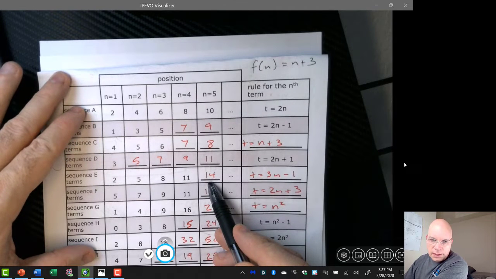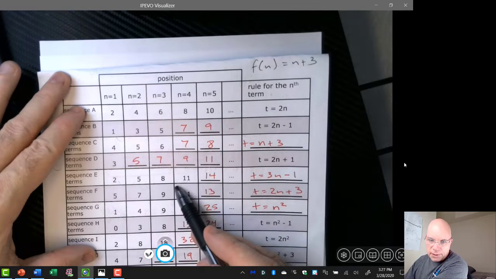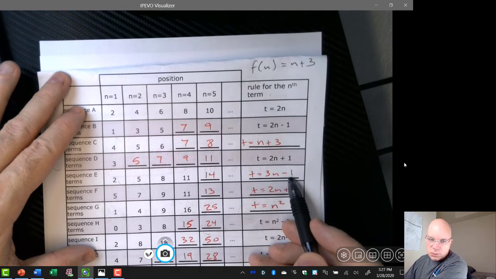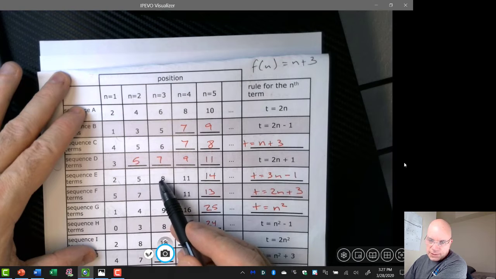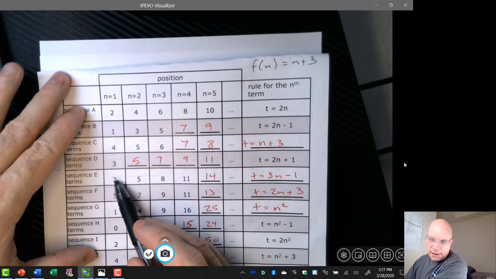The last one on E was 14 because this sequence was increasing by 3, had a common difference of positive 3, and the rule was 3n minus 1. Because if the common difference is positive 3, you multiply the position by 3, but then when you check that with any n value, you realize you have to take 1 away to make it match the term.